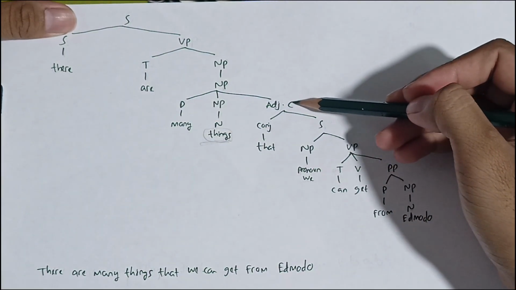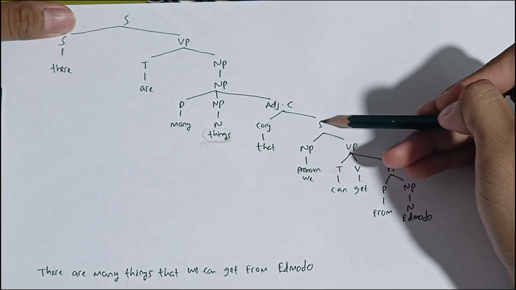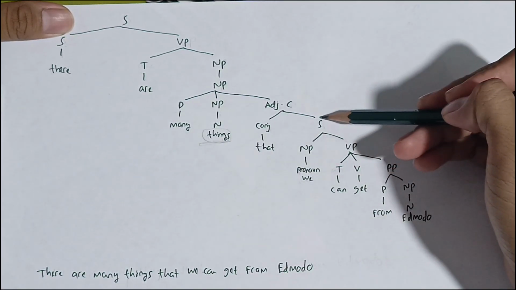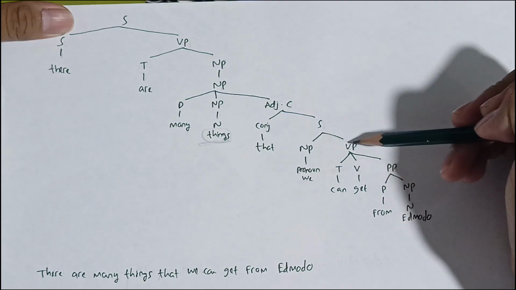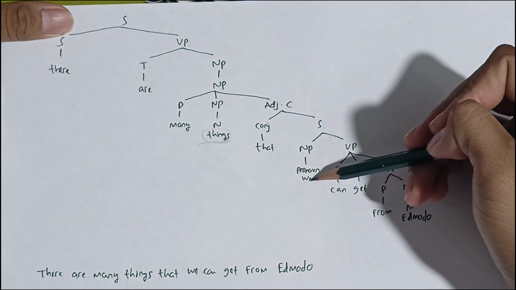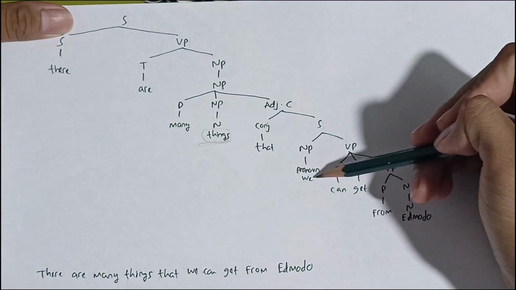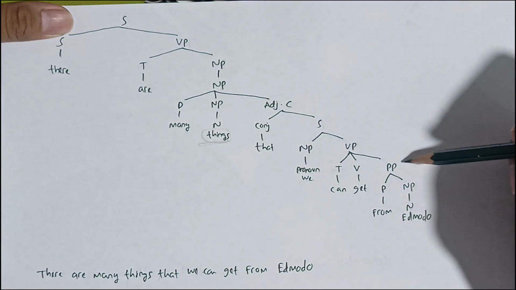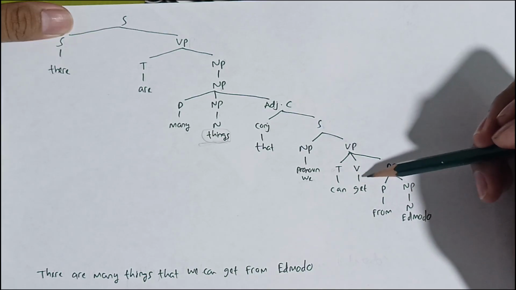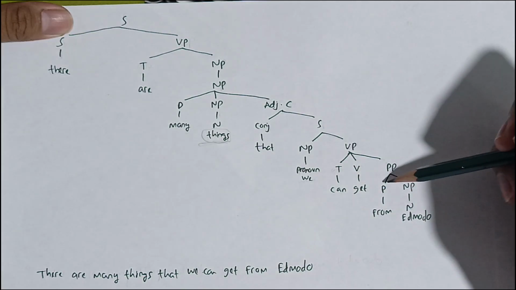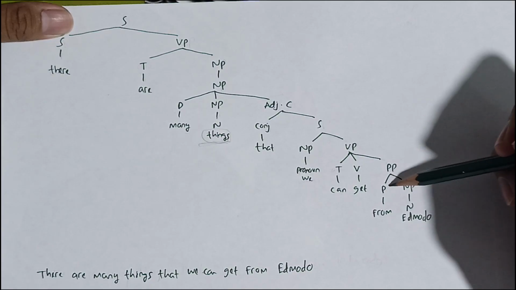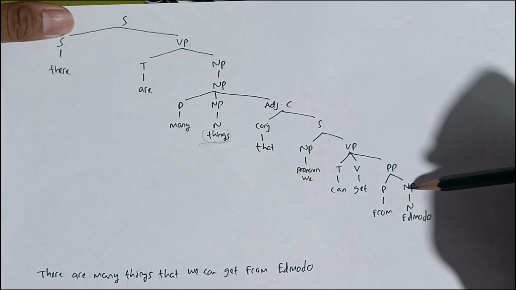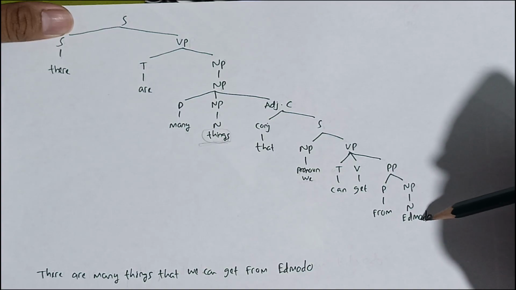And then the adjective clause is formed by a conjunction and a sentence. The conjunction is that, and then the sentence is formed by a noun phrase and a verb phrase. The noun phrase is we. We becomes a noun phrase because it's a pronoun. And then the verb phrase is formed by tense, verb, and preposition phrase. The tense is can, the verb is get, and the preposition phrase is formed by a preposition and a noun phrase. The preposition is from, and the noun phrase is Edmodo because Edmodo is the name of an application.